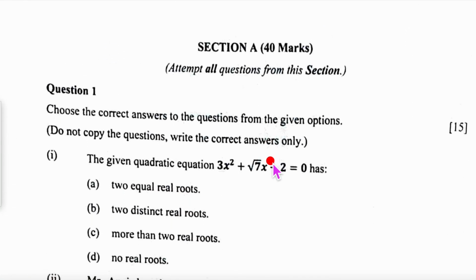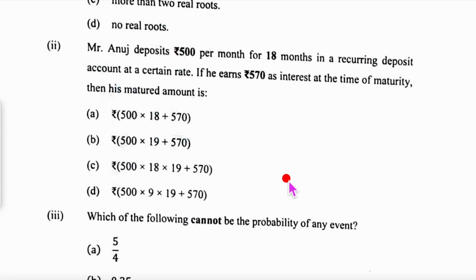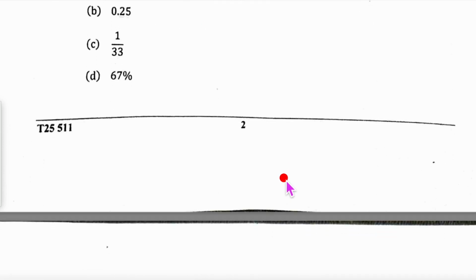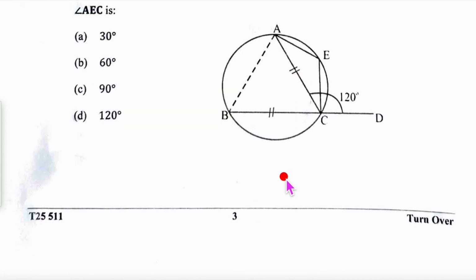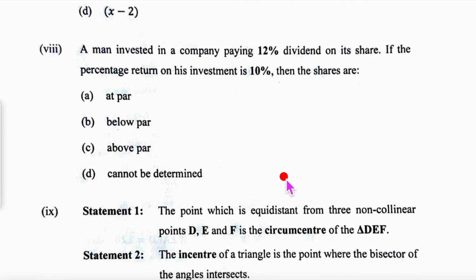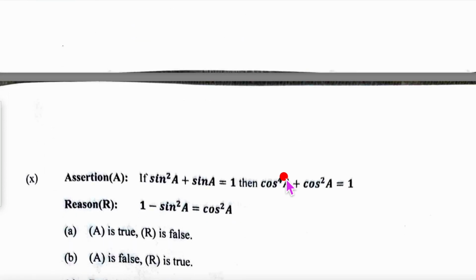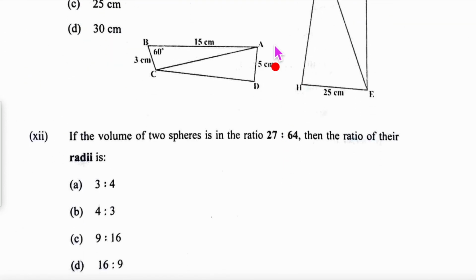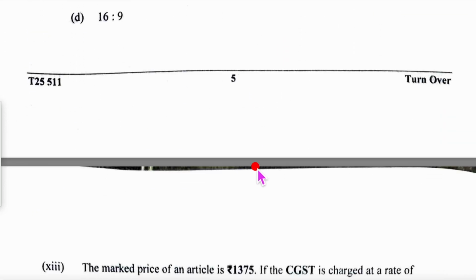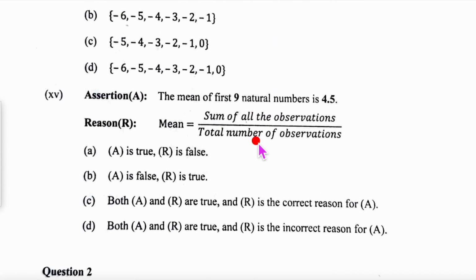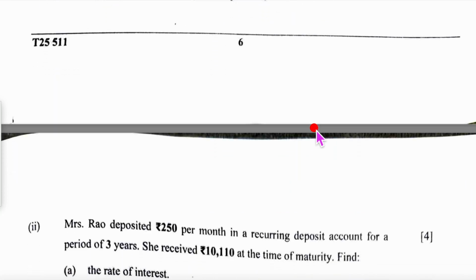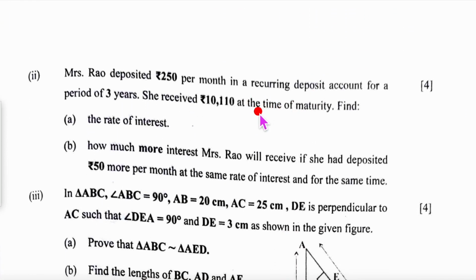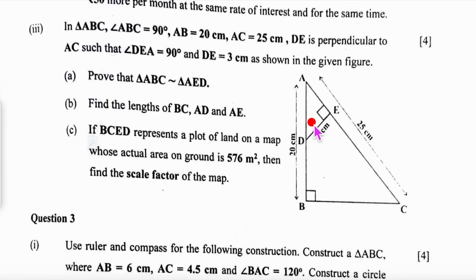This is our section 1. These are the MCQs. Let me just quickly scan through the paper and let me just see the 4-mark questions. Here are the 4-mark questions. This is fine. Let me look at this. This also seems to be good.